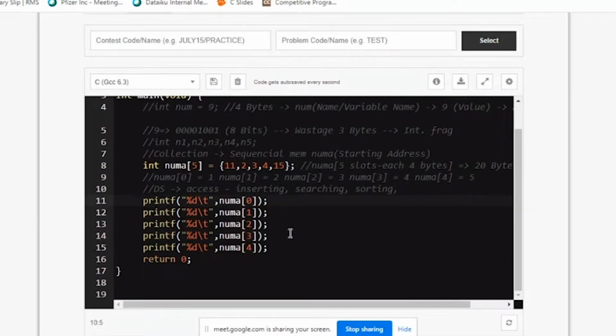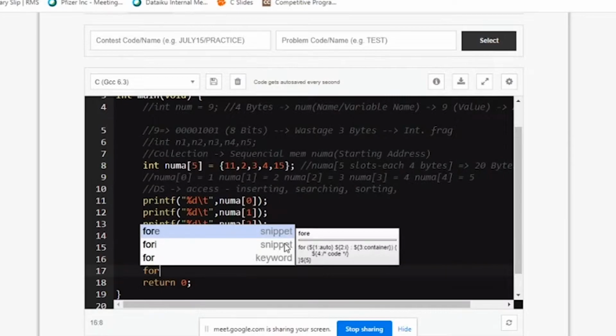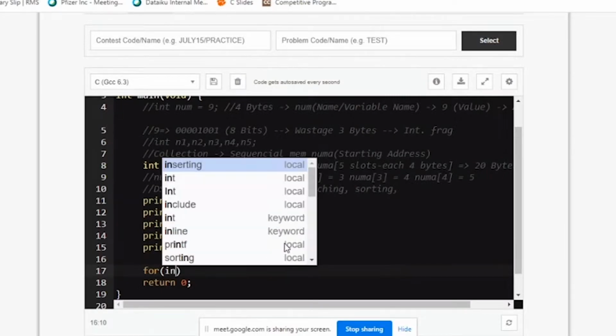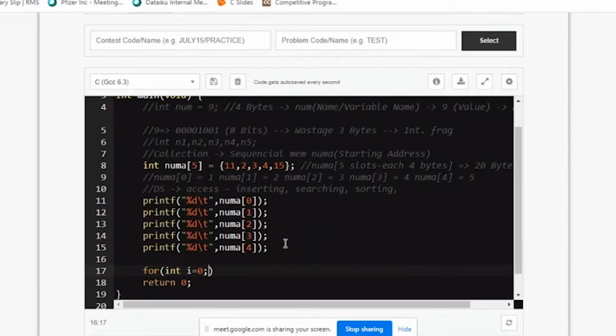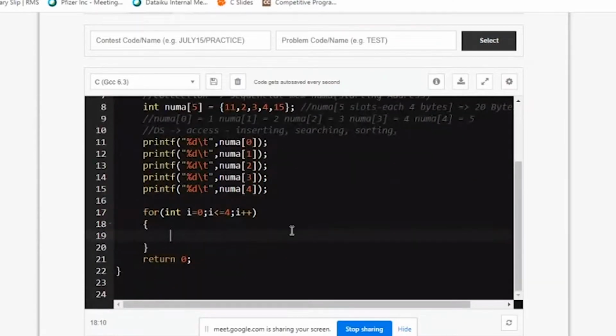So what I'm going to do is combine all these print statements into a for loop. That's the need of a for loop. I'll start my index with 0. It is less than or equal to 4. Each time my index should increment by 1. And the same printf statement I'll take, but instead of writing a static index, I'll give i.